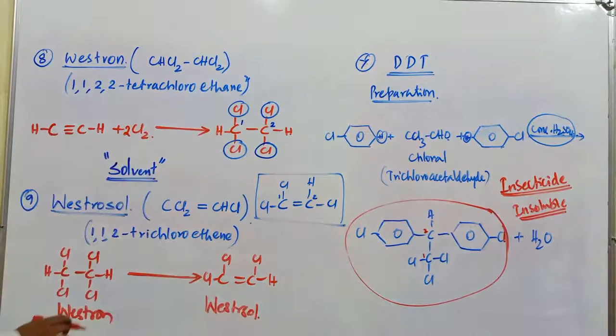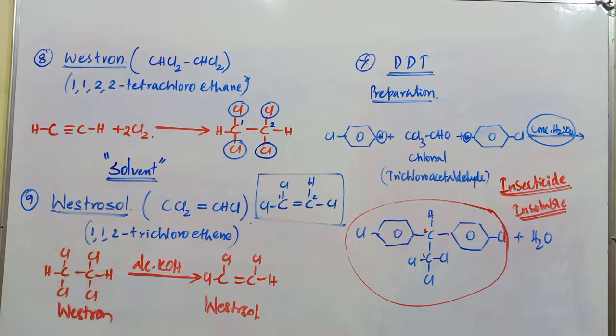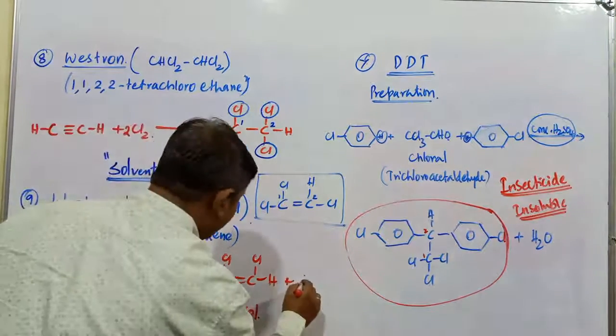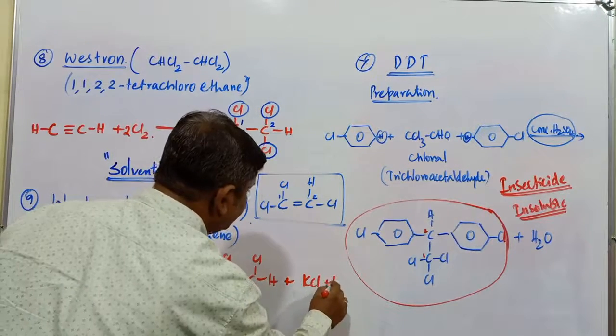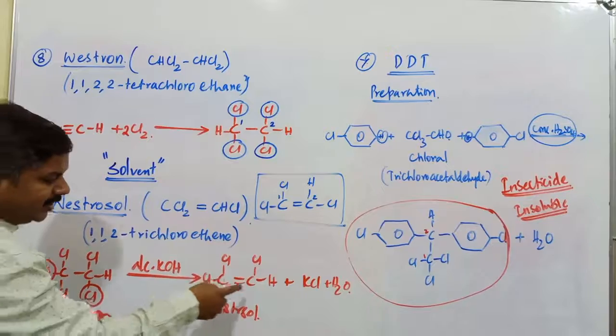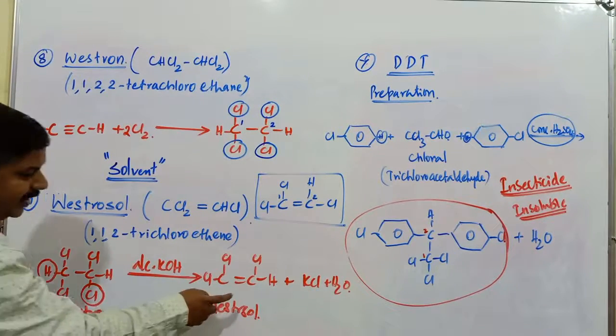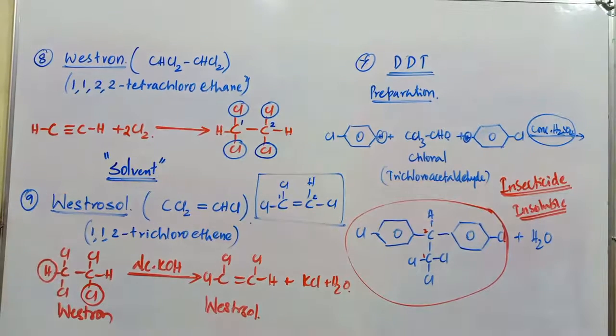You can add alcoholic KOH. What is the role of alcoholic KOH? Dehydrohalogenation, elimination of one chlorine and one hydrogen atom. It gives rise to KCl plus H2O, and the main compound. What's the product of elimination? An alkene compound is obtained, so the compound is going to be Westrosol.